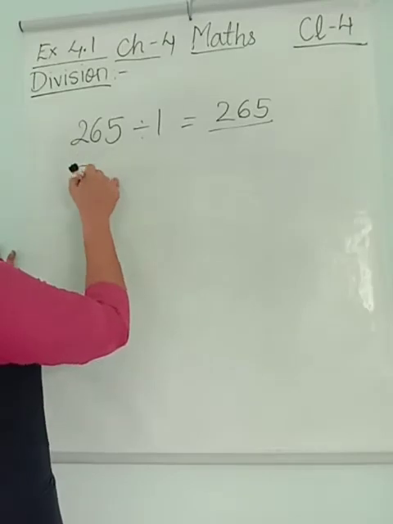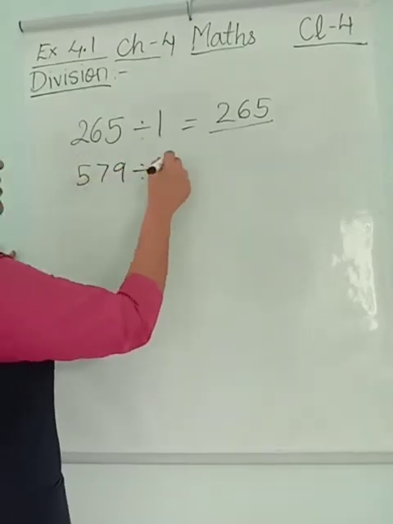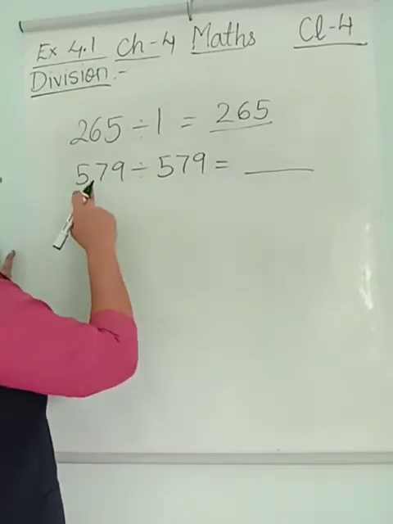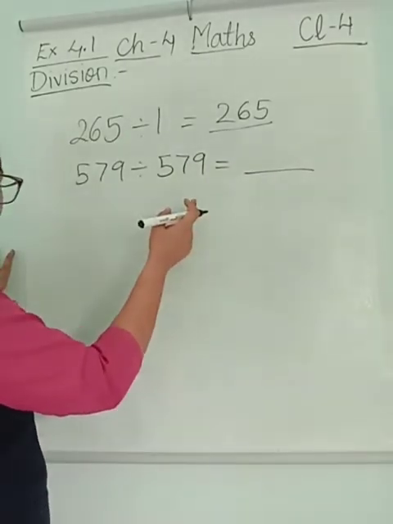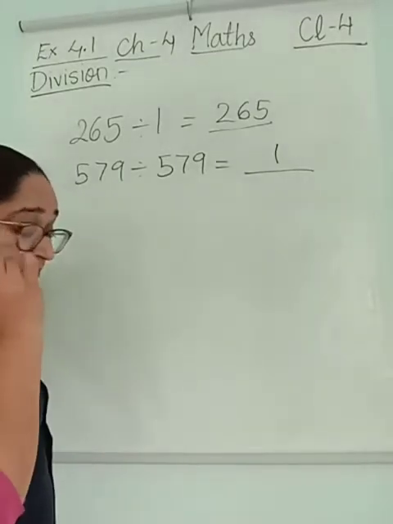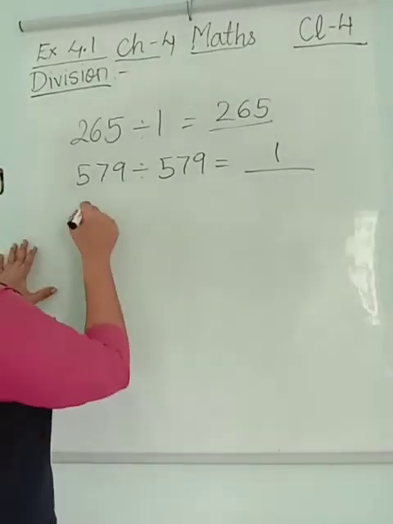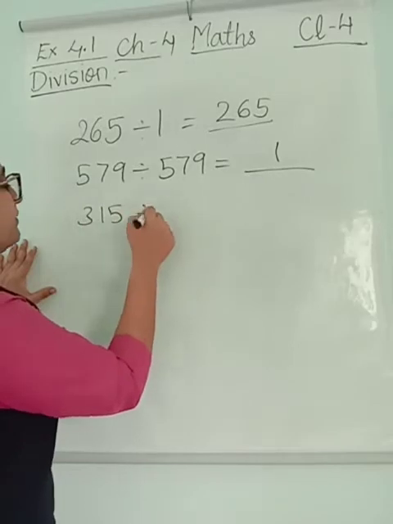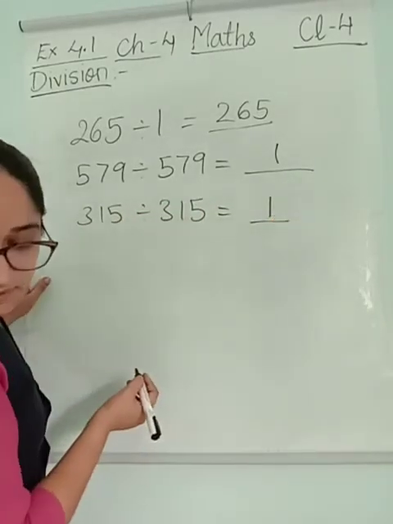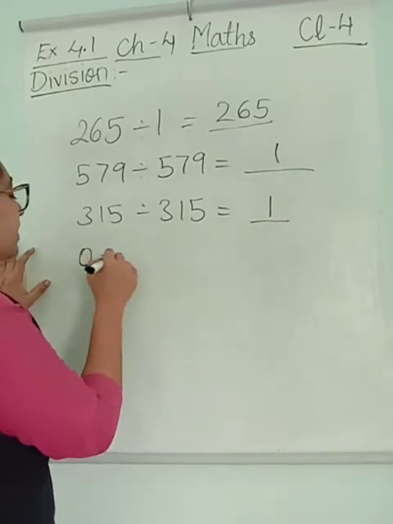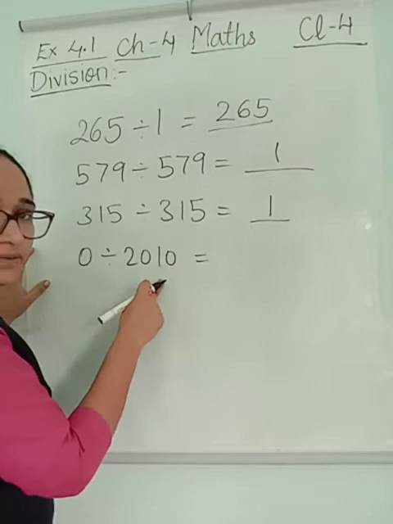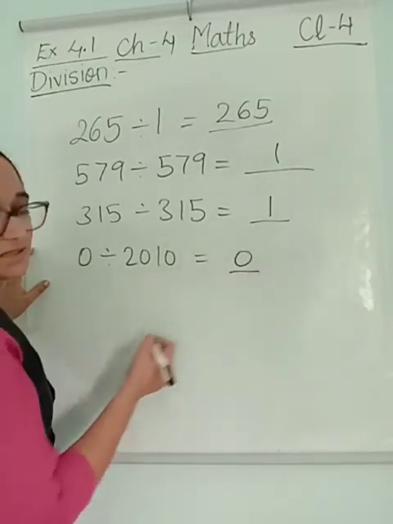Second is 579 divided by 579 is equal to, now tell me, same number divided by the same number, answer is always 1. 315 divided by 315, answer will be 1. Now 0 divided by 20, 0 divided by 10. 0 divided by any number? Answer is 0.